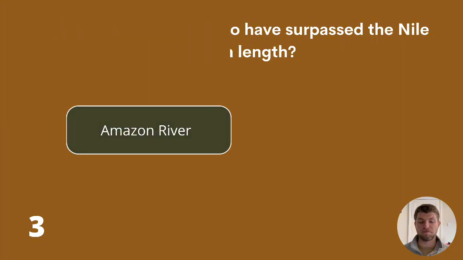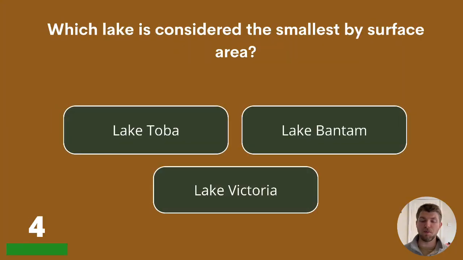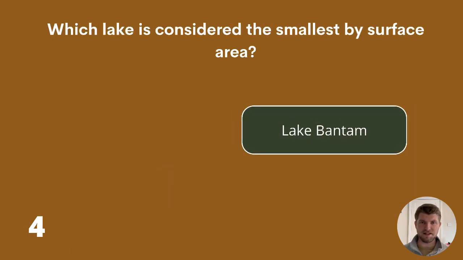Question 4. Which lake is considered the smallest by surface area? Lake Toba, Lake Bantam, or Lake Victoria? The answer is Lake Bantam.